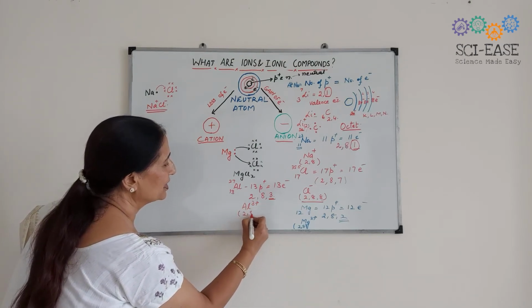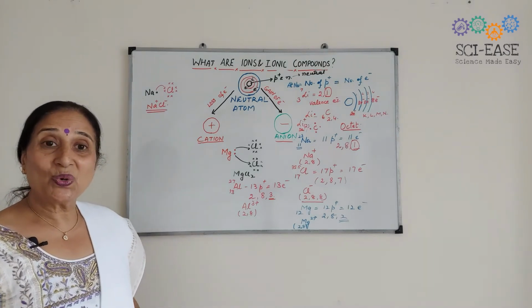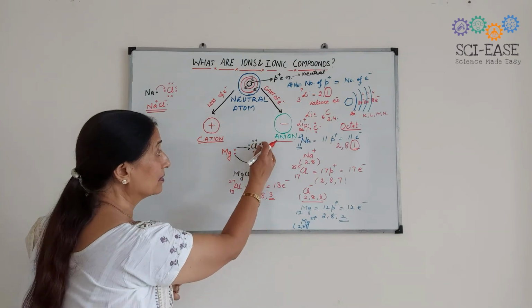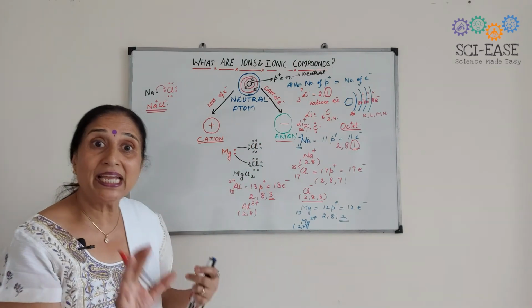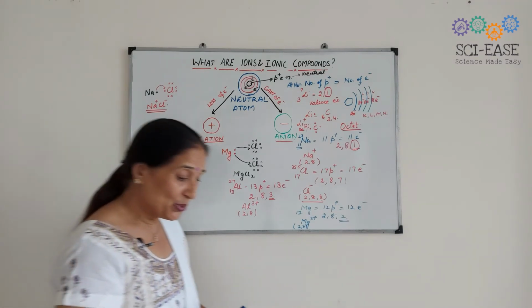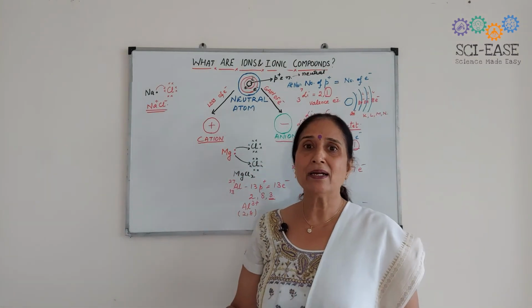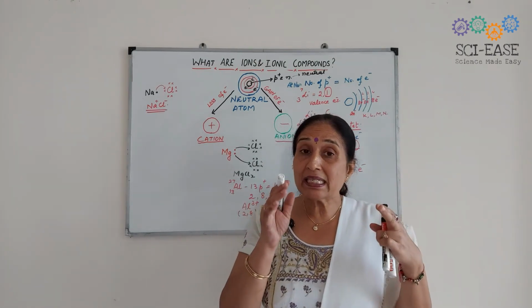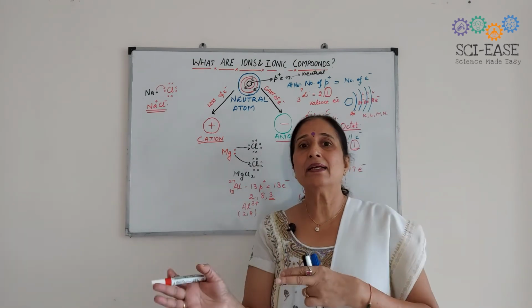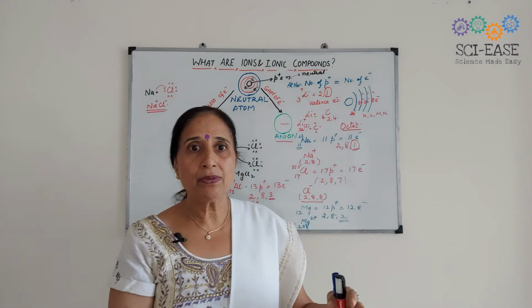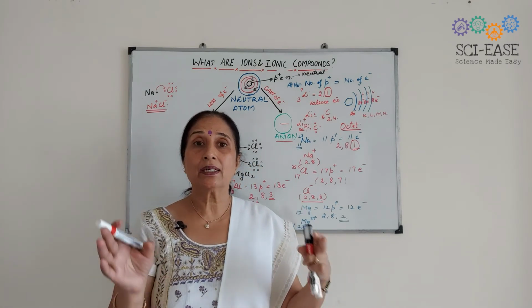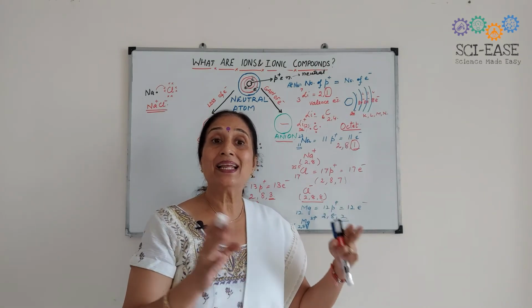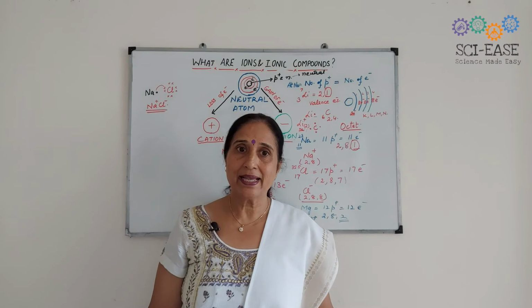Again, its configuration is that of neon. It will combine with 3 chlorine atoms. So these are all ionic compounds: CaF2, okay, CaCl2, where there is involvement of cations and anions. Ionic compounds are good conductors of electricity. That is why they are used as electrolytes in various cells.